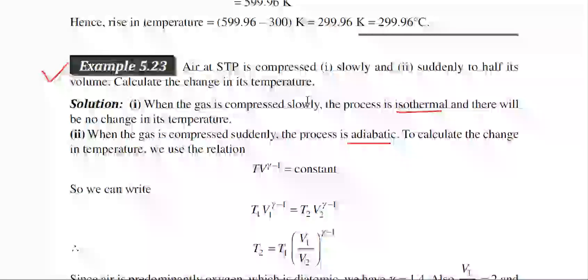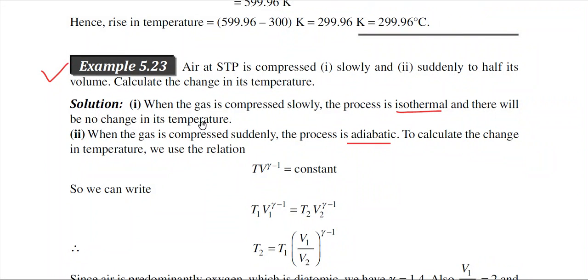In this problem the types of process are not directly mentioned, but there are some hints. If you consider the first case, that is slowly, when the gas is compressed slowly, the process is isothermal, and there will be no change in its temperature.